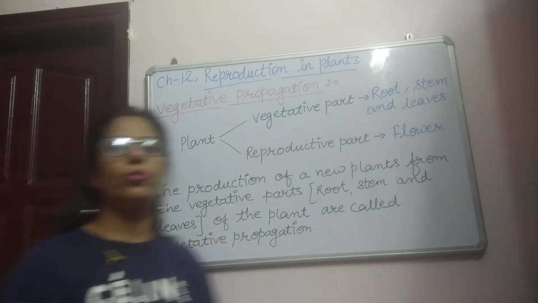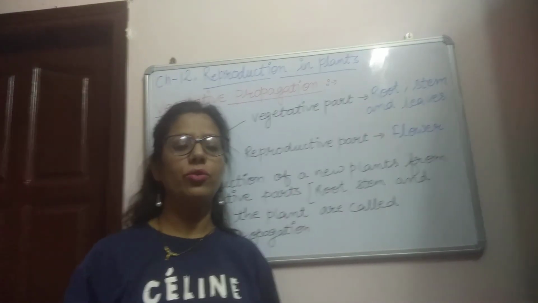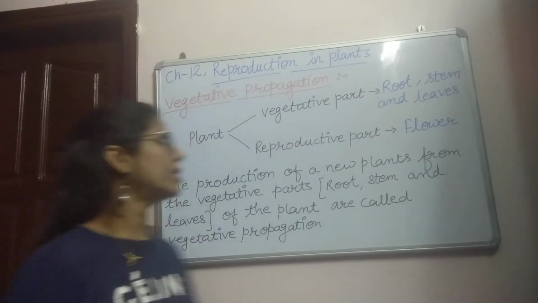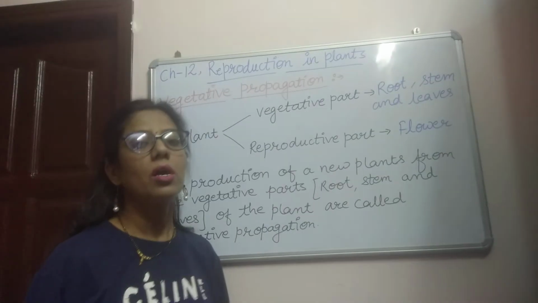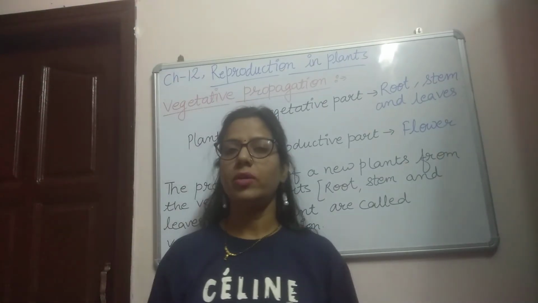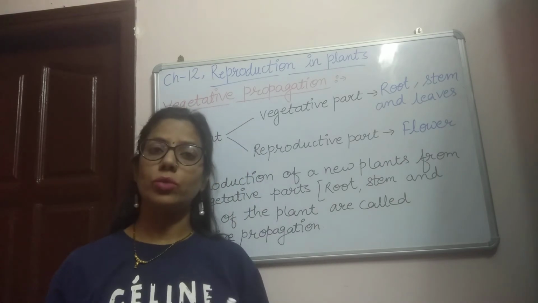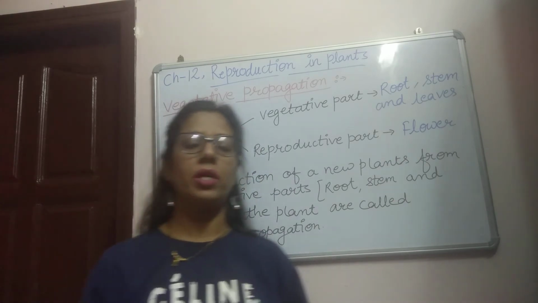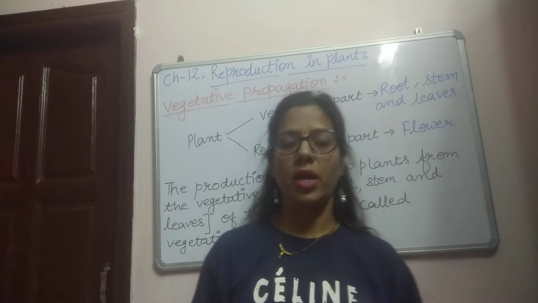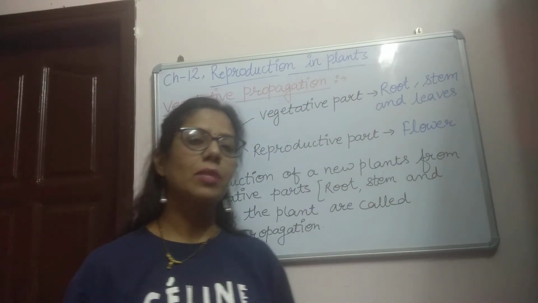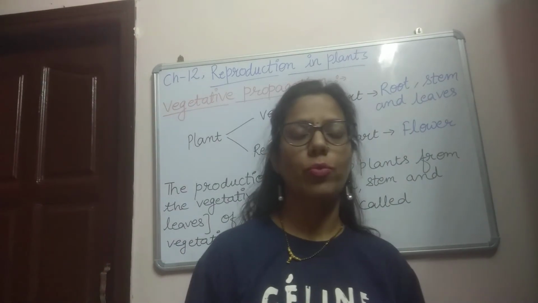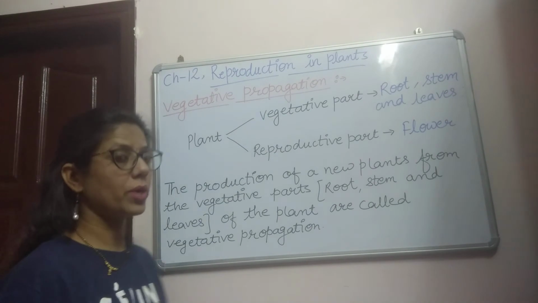Hello everyone. Today we are going to start a new topic of chapter 12, that is vegetative propagation. As in the last videos, we have discussed different types of asexual reproduction like fission, budding, spore formation and fragmentation. Now we will discuss the last type of asexual reproduction, that is vegetative propagation.